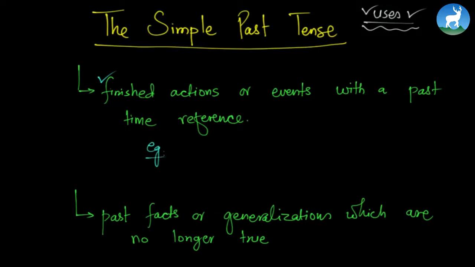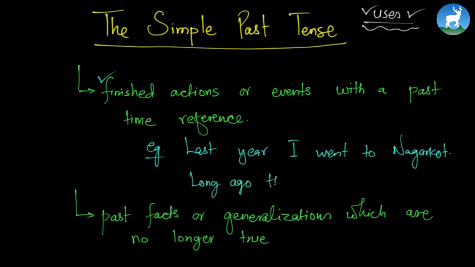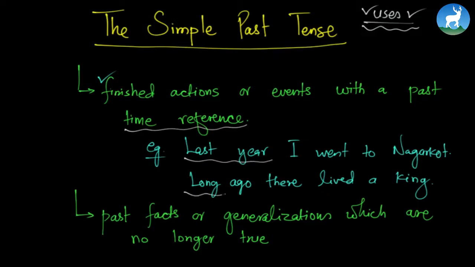So the first 2 basic uses of simple past tense are: it is used to describe finished actions or events with a past time reference. For example, last year I went to Nagarkot. Let's look at another example. Long ago there lived a king. So these are the simplest form of examples. We have a time reference, last year and long ago. So these are finished actions or events.